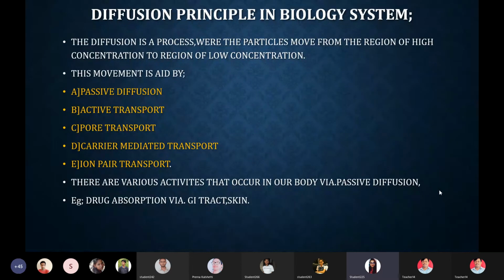So I was telling you that apart from these transports, passive diffusion is the prominently used pathway for the diffusion of drugs in our human body. It may be drug absorption through the gastrointestinal tract, or it may be through the skin.